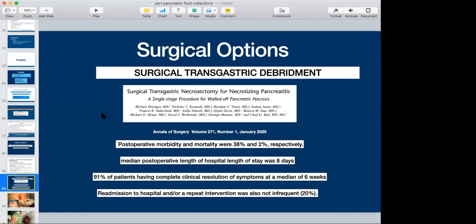This is a recent publication in Annals of Surgery, which shows surgical transgastric necrosectomy for walled-off necrosis as a single stage procedure, where they have shown post-operative morbidity and mortality are very low. The mean post-operative hospital stay is around 8 days, whereas in many endoscopic studies, it is on average more than 15 to 20 days. And 91% have a complete clinical resolution. So this is another significant one-procedure approach with 91% improvement. But it is at the cost of repeated admission and intervention, which is seen in almost 20% of the patients.